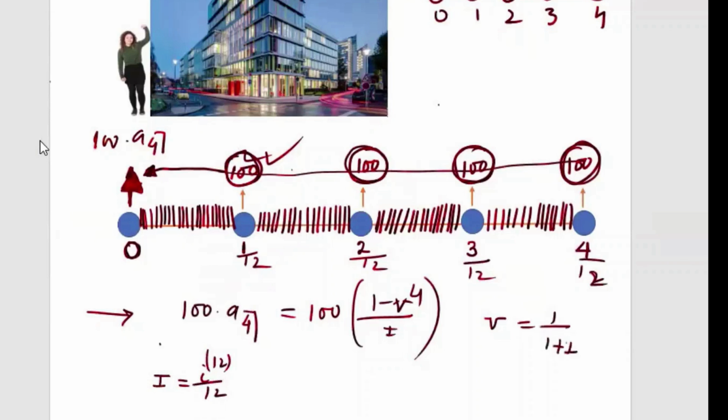Both are changed because there is a connection between I and V. I find V from I and put here. Then I get this one. Okay. This V and I put here, you calculate. That's all. It's simple. So it doesn't matter whether it's 1 month or half year or a quarter or even 2 years, 0, 2, 4, 6, 8, that also we can write. So we use the same formula. Okay. And what interest rate is given, it doesn't matter.